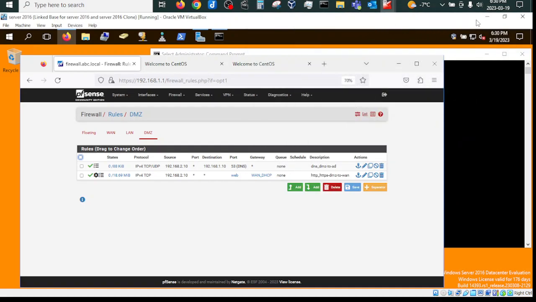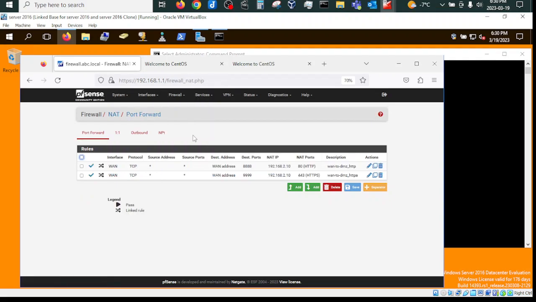So from the browser, from my real network, after applying not only the rules but also the NAT. So if I go to the NAT and port forwarding, I created these, which are not used ports, and I assigned 8888 to port 80, so it will be translated to 8888 on the outside IP address of the firewall.